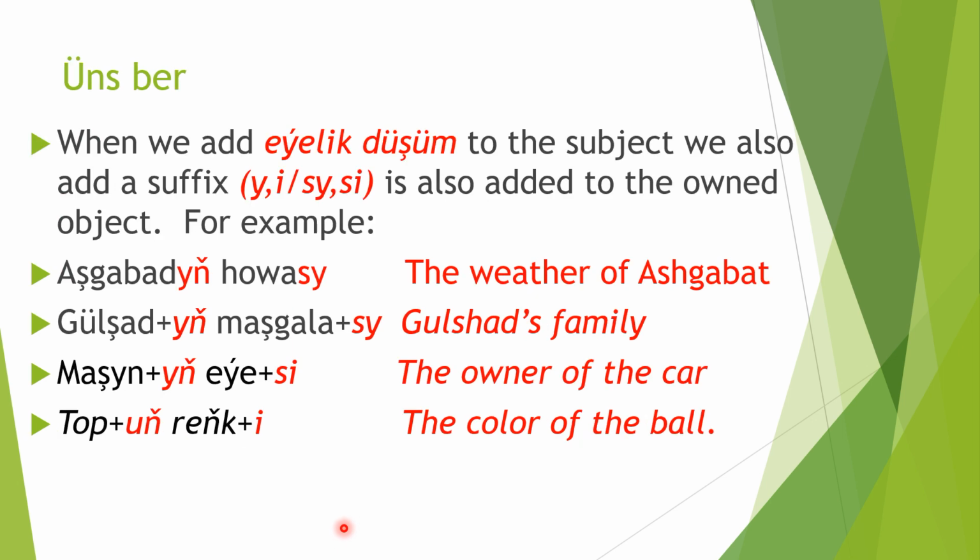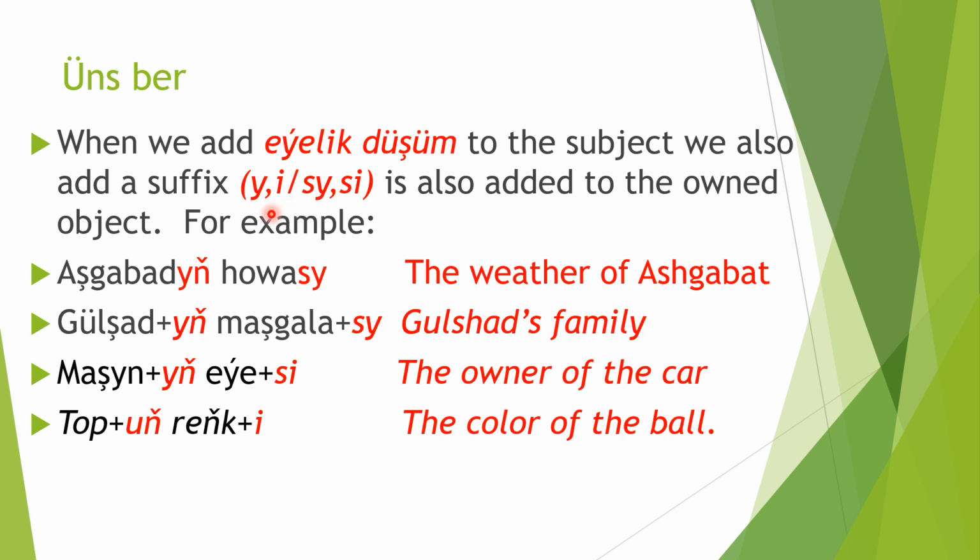Now pay attention. When we add the genitive case to the subject, we also add a suffix to the owned object. For example, if you remember, in the previous video I explained to you the possessive pronouns like my, your, her, his, its, our, their: meniň, seniň, onuň, biziň, siziň, olaryň.